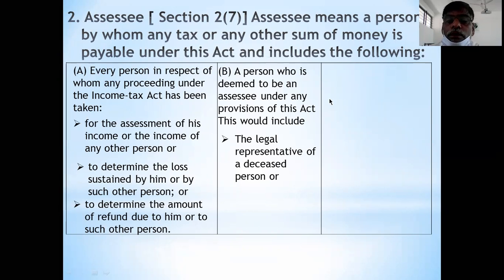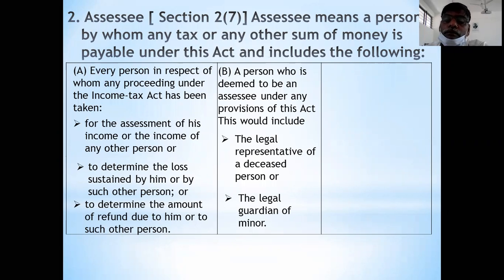Any doubt about this? This is the deemed assessee. And next is legal guardian or legal representative of the insolvent. Remember one more point. Once a person declares insolvency, then his property is handed over to the legal representative. And that legal representative is the deemed assessee. I'll give all the examples regarding this.